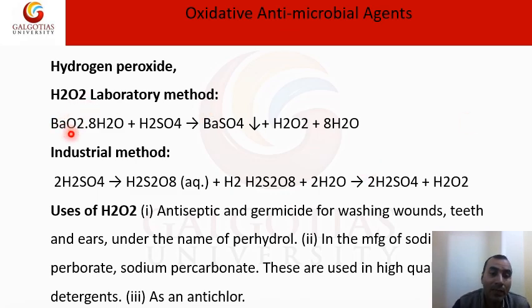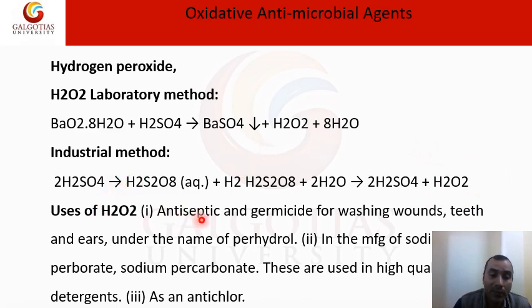When barium peroxide is treated with H2SO4, you will get barium sulfate precipitate, and you will get H2O2, which is required for us. By an industrial method also we can prepare it, when H2SO4 is converted into H2S2O8, which then gives H2O2. It is an industrial method for preparation.